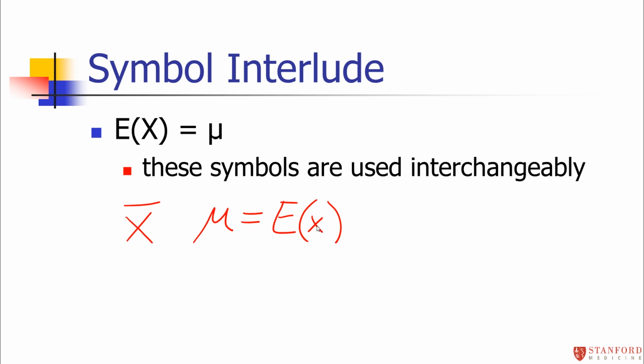It turns out to be easier on a typewriter sometimes to write E of x rather than to find the Greek symbol mu. So you'll see a lot of times I'll just use E of x instead because it's easier on my typewriter. But those mean the same thing.